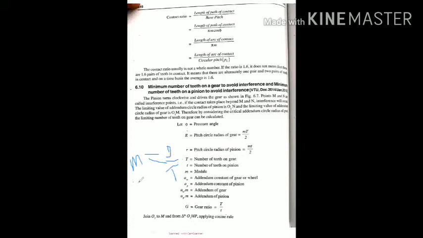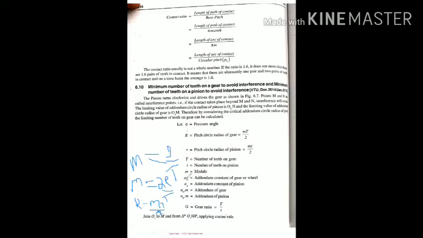Therefore, D we can call as 2 times the radius, correct? 2 times capital R divided by T. Therefore, I require capital R. Capital R we get as m, small m, into T divided by 2. That is what we got. Similarly, for the pinion, it is small mt divided by 2, where capital T is the number of teeth on the gear and small t is the number of teeth on the pinion.